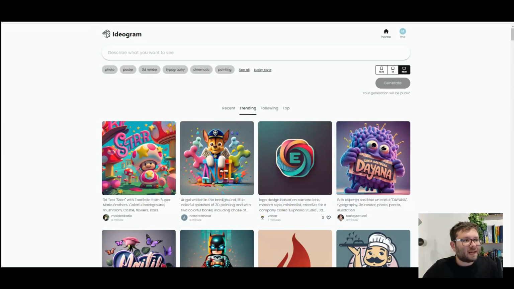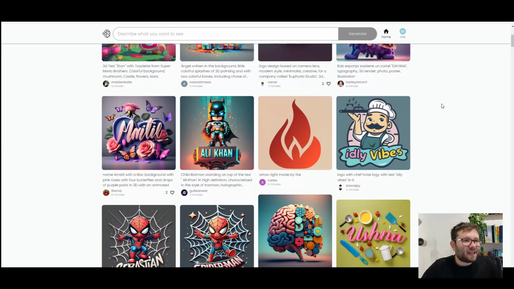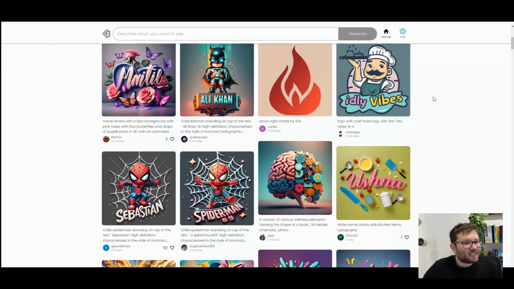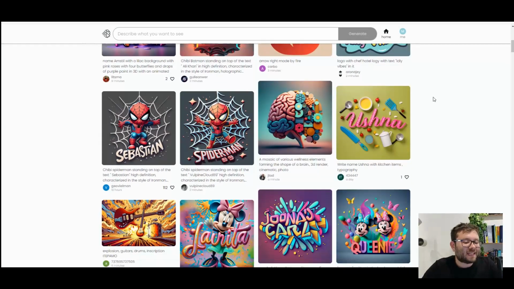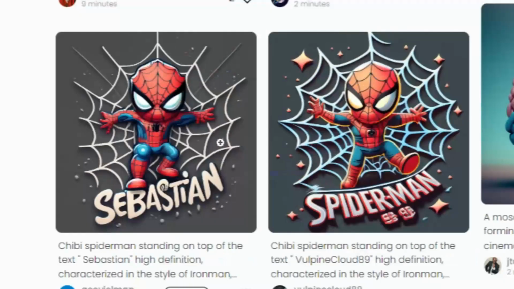Moving on to website 2, Ideogram. Ideogram is an AI image generator that can do something unique, which is create perfect text inside images. Here's an example: 2 Spider-Man images here, one with Sebastian and another one with Spider-Man. By utilizing a tool like Ideogram, you don't need to be spending £49 per image from websites like Shutterstock for your blog, social media, newsletters, and general website design.